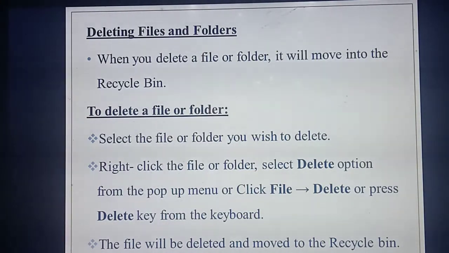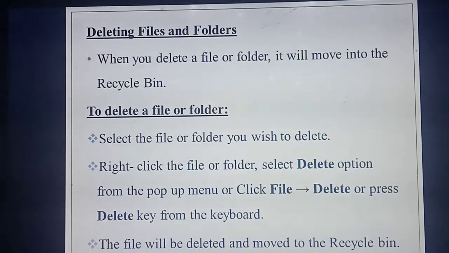Yesterday I taught about what? Copy and paste, that is moving files and folders, isn't it? What things have you studied? Copy and paste, then cut and paste, as well as copy and paste and cut and paste from the removable disk, as well as the send to option. So today you are going to study about deleting files and folders.